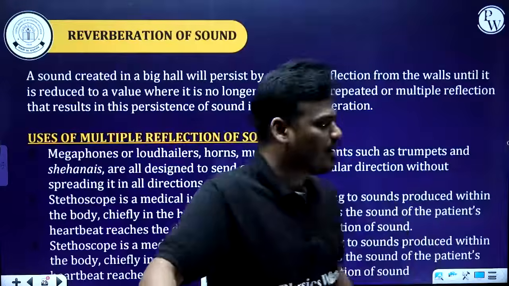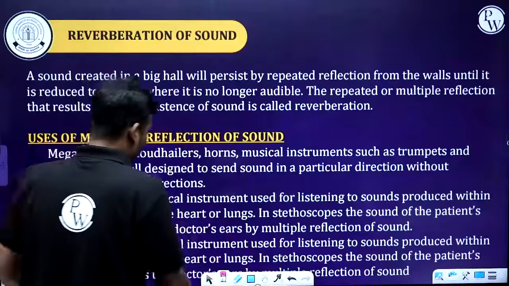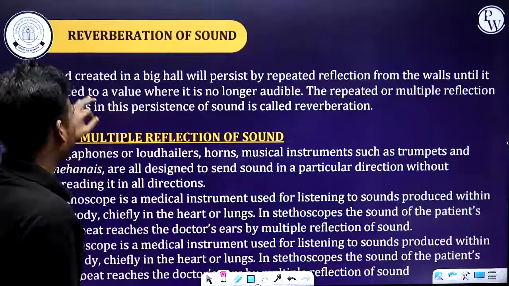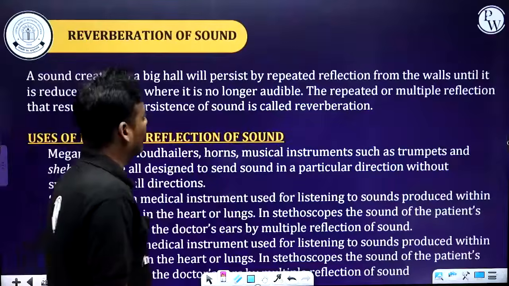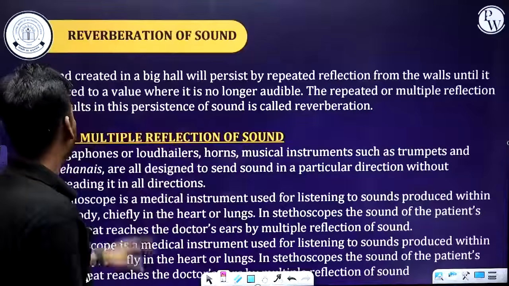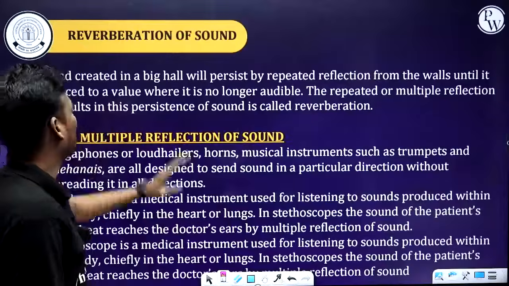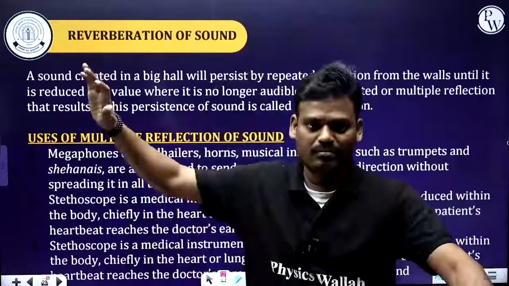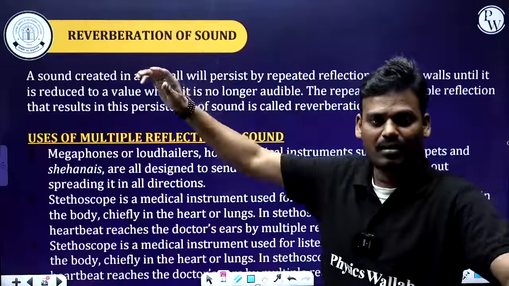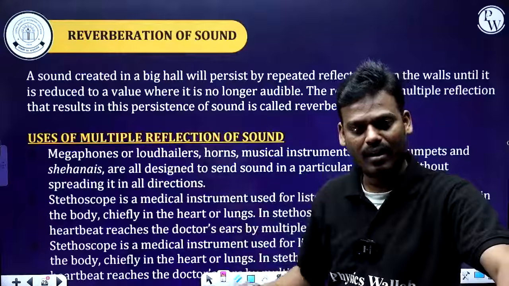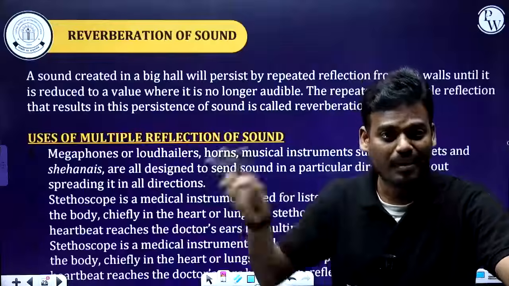Simple. Okay. Now, the textbook definition. A sound created in a big hall will persist by repeated reflection from the walls until it is reduced to a value where it is no longer audible. If I say hi, hi, hi, hi, like that, this is a multiple reflection.